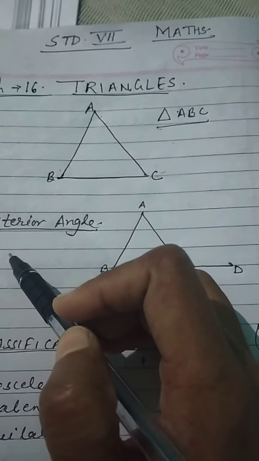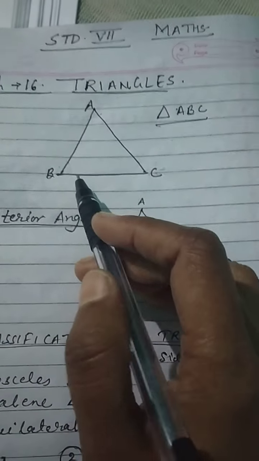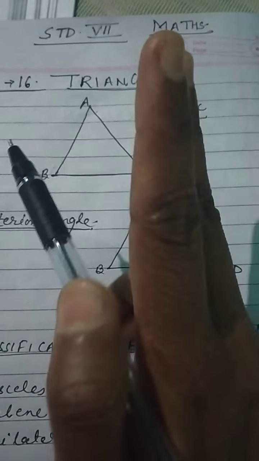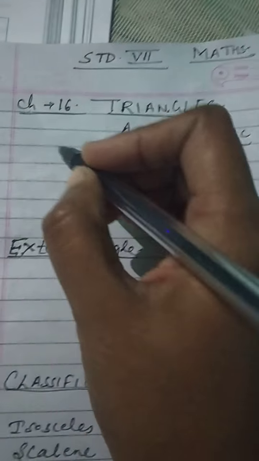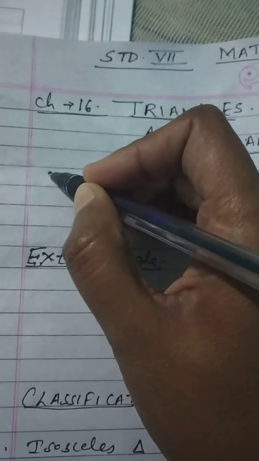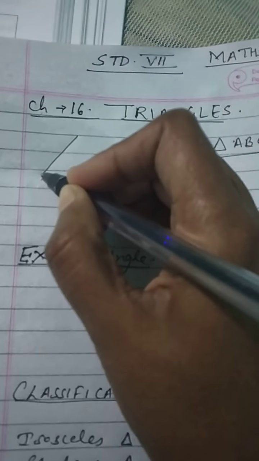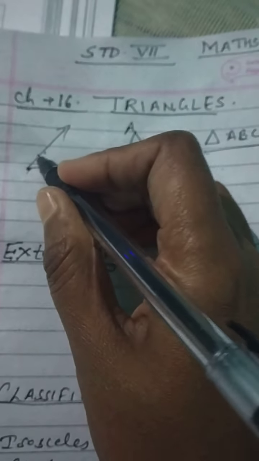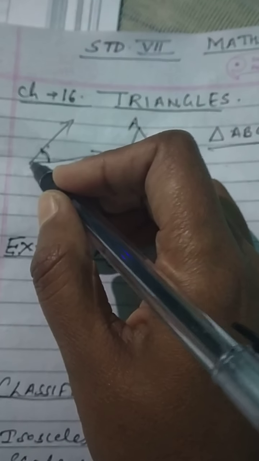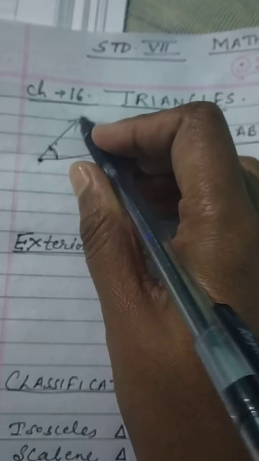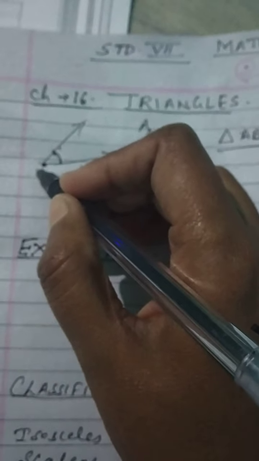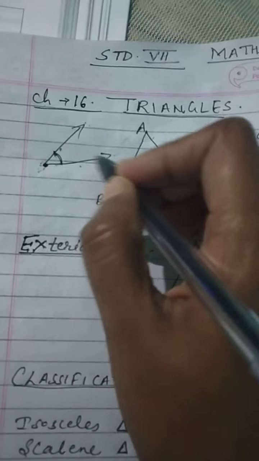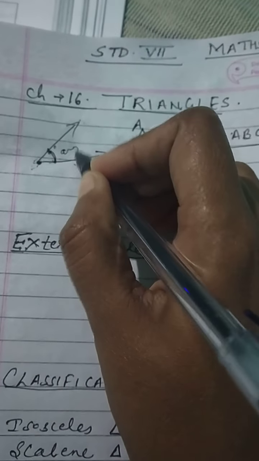And what is an angle, students? You know that an angle is made by any two sides of a triangle. Suppose this is a point, and from this point two rays are initiating, then these two rays make an angle. Means from the same point, two line segments or two rays start, then it makes an angle.